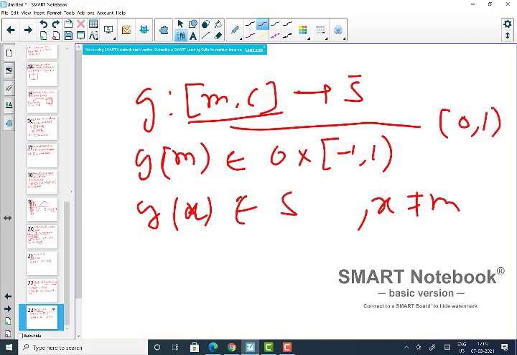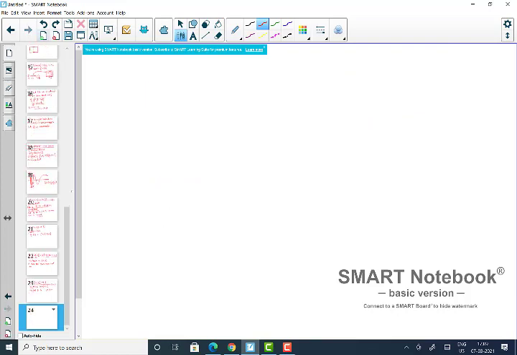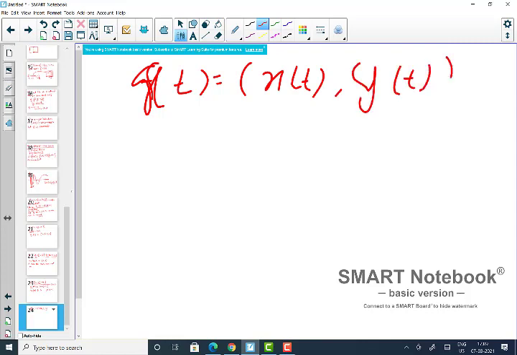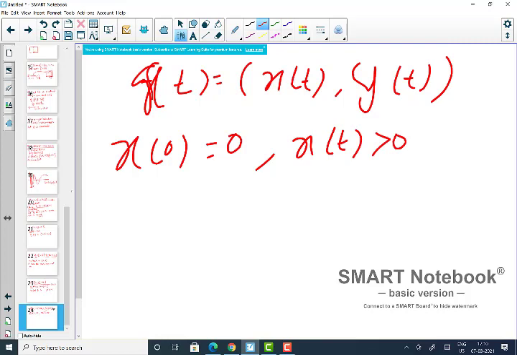Now the question is, if you take the parametric representation, what happens? g(t) will be something like (x(t), y(t)). You know that x(t) at 0 will be on the line segment on the y-axis, so it will be 0, and other than that x(t) will always be positive, the way I choose it, whenever t is positive.